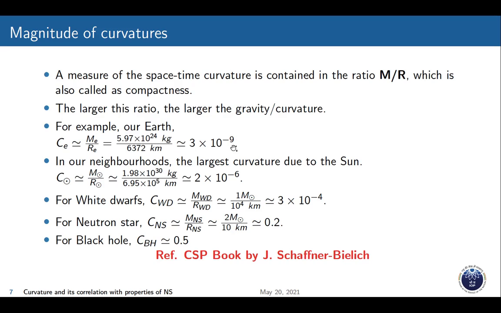For the Sun, this is around 10⁻⁶, and for white dwarfs the order becomes larger, 10⁻⁴. For a neutron star, this order is 0.2, because a typical neutron star has a mass of around 2 solar masses and a radius of 10 km. For black holes the compactness is 0.5, and all these details can be found in the compact star physics book by Schaffner-Bielich.